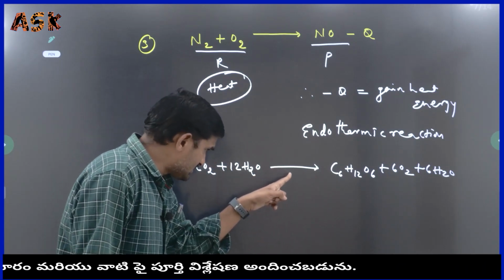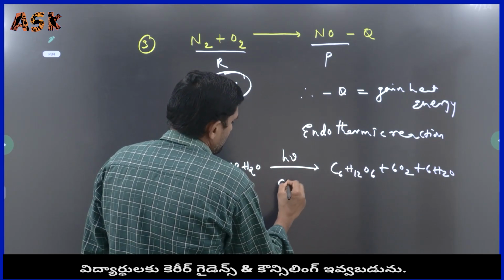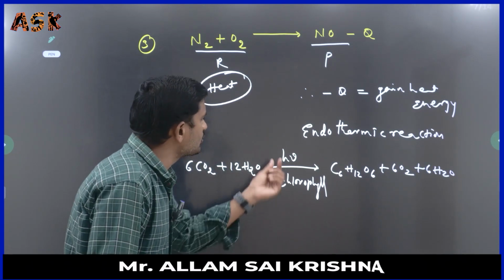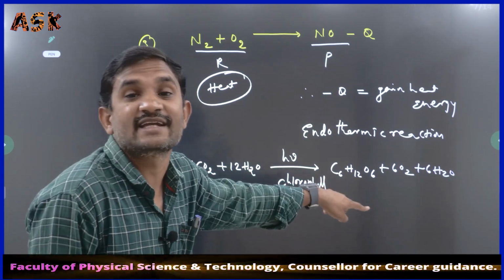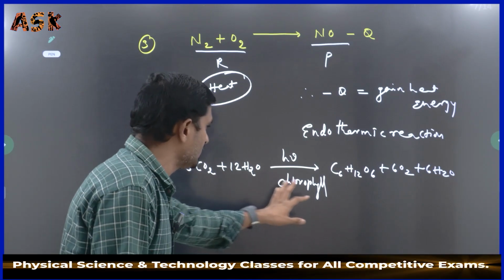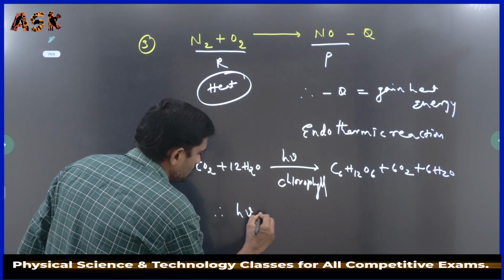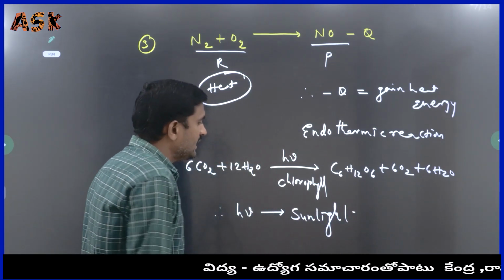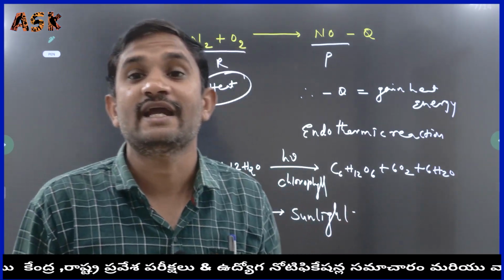On the reaction arrow, we keep h nu and chlorophyll. Here h nu means sunlight. For this reaction, it requires sunlight. Without sunlight, this reaction will not occur. Therefore, keep in mind that h nu indicates sunlight. Here the chlorophyll works as a catalyst.